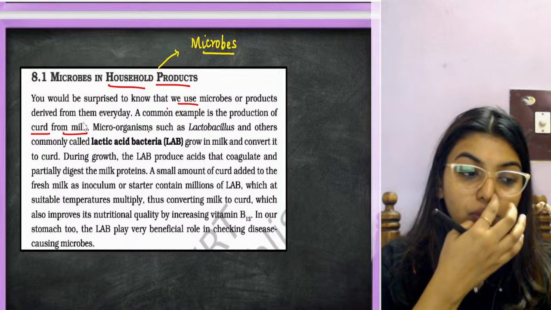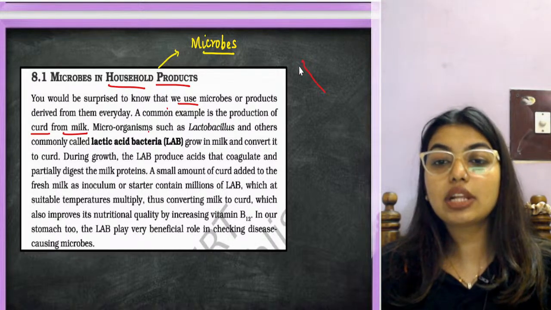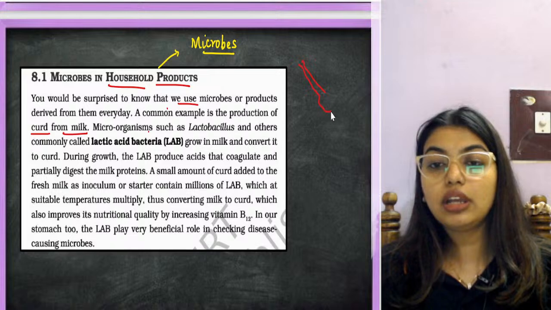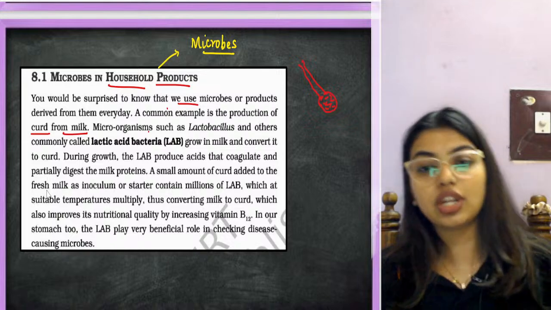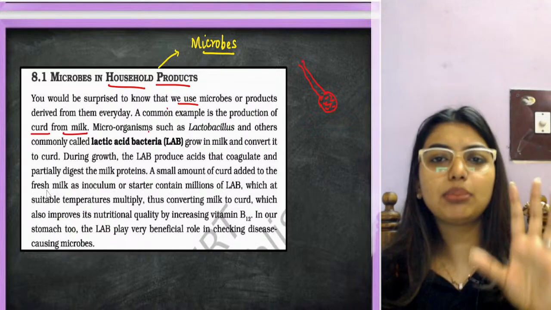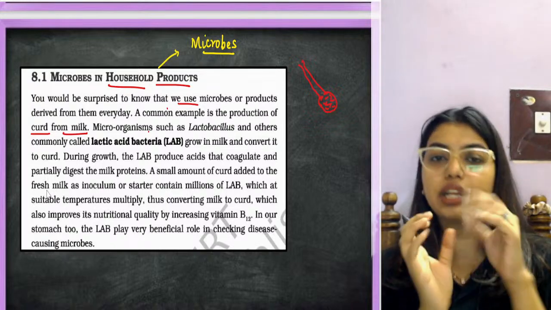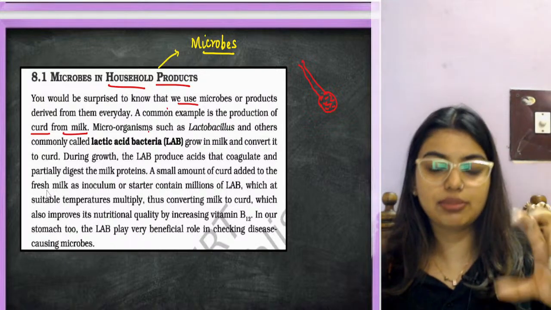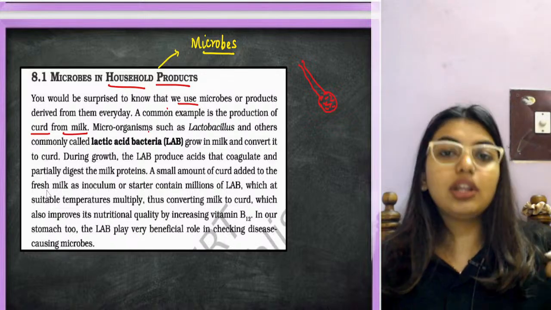How many of you in the class have ever heard your mom telling you, take 1 spoon of curd and add it into the boiled or lukewarm milk that I've kept near the kitchen. She might have taken maybe one small glass of milk, boiled it, and kept it there. Now what you are going to do is take 1 spoon of curd and add it into it.